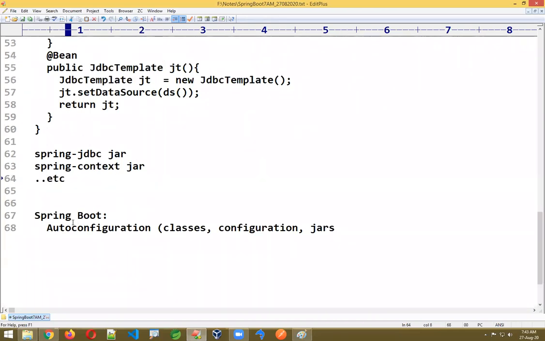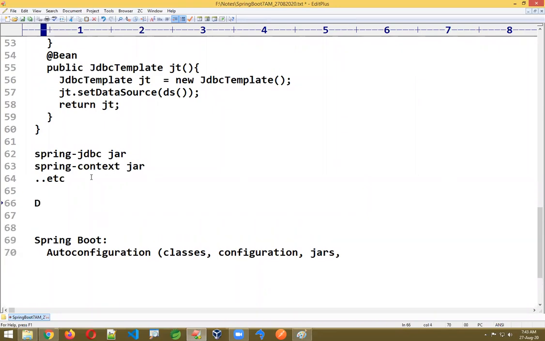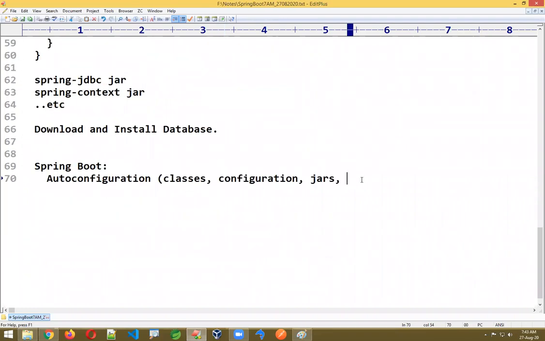Spring Boot takes care of jars also if you just add one dependency. Not only this one, in case of Spring, you need to download and install the database. Download and install the database for sure. Even if you want to write a small testing application, here it will support an embedded database actually.